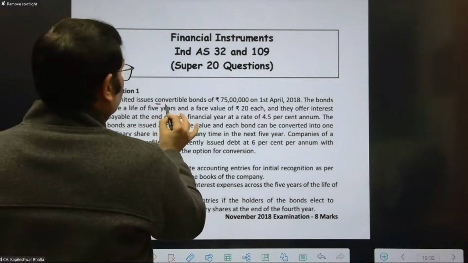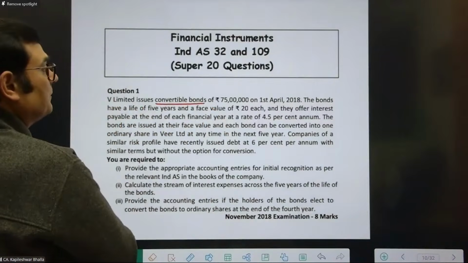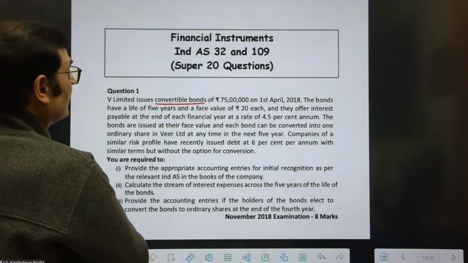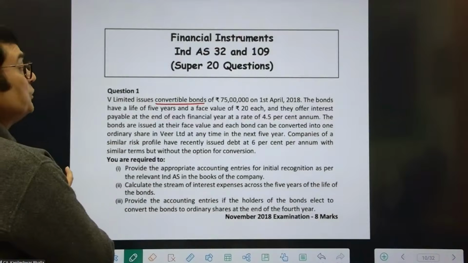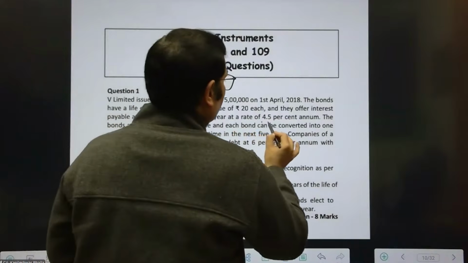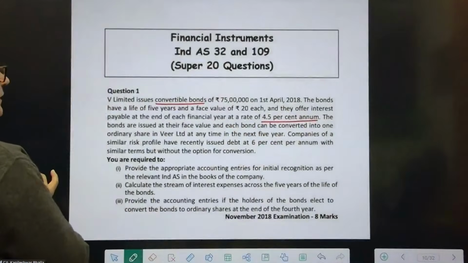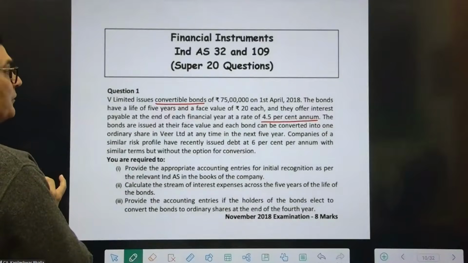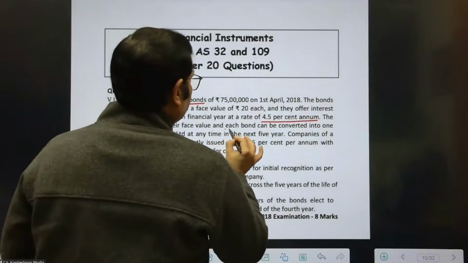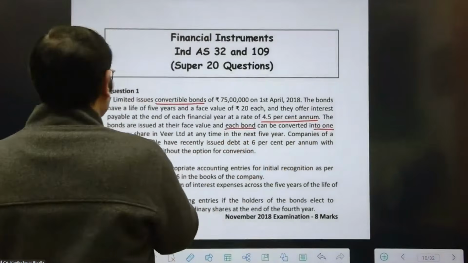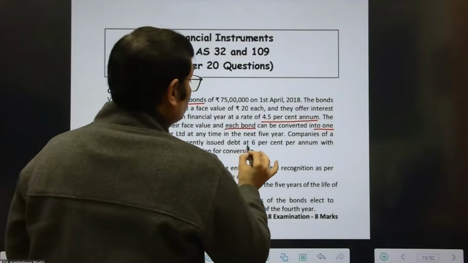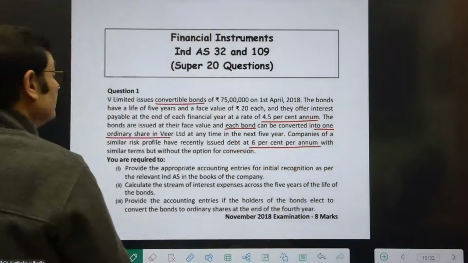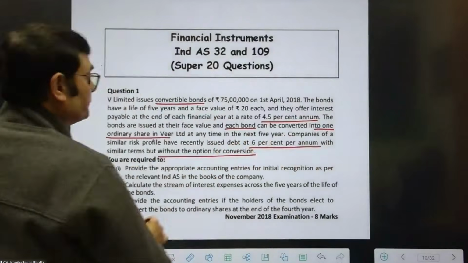Now let's read the inputs. We Limited issued convertible bonds on 1st April 18. The bonds have a life of 5 years with a face value of 20, and they offer interest at the end of each year at the interest rate of 4.5% per annum. The bonds are issued at their face value, and each bond is convertible into 1 ordinary share at any time in the next 5 years. Companies with a similar risk profile recently issued debt at 6% per annum, but without the option for conversion.